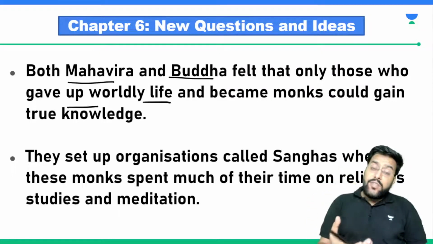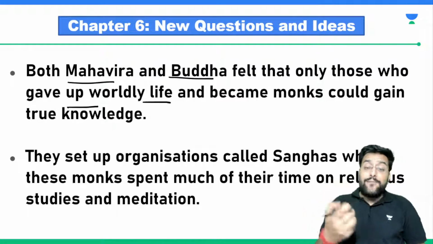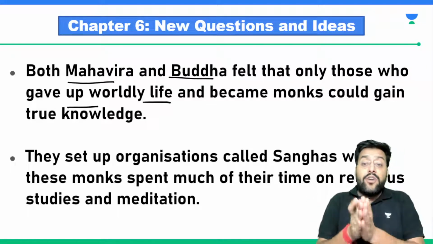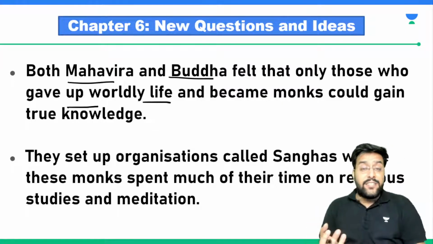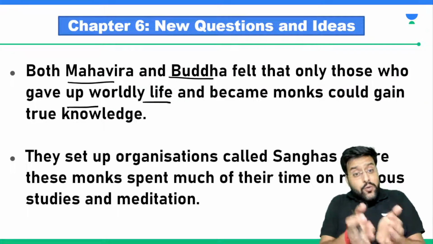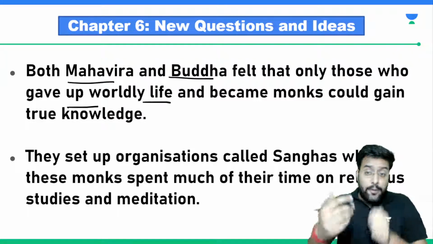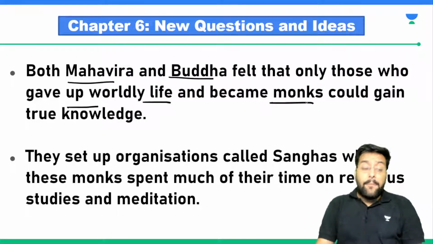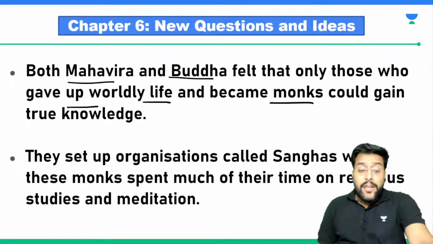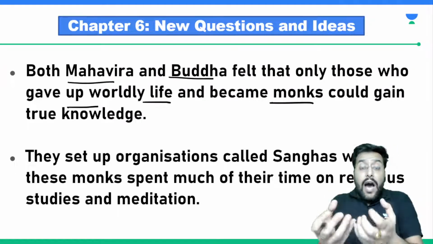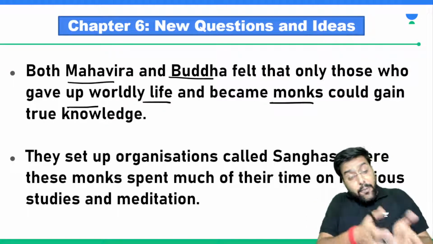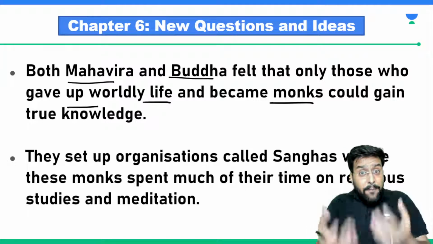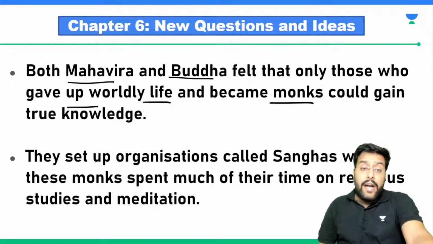So both Mahavira and Buddha preached this philosophy that only and only if you give up this worldly life. What is worldly life? The day-to-day life that we live. We have families, we have desires, we want luxuries. So only those individuals who are able to give up worldly life, give up the luxuries and become monks. Monks is what? Bhikshu. The term bhikshu comes from somebody who is asking for alms, asking for help for his daily life. So only if you become a monk, a bhikshu, and give up worldly life, then only will you be able to attain true knowledge.